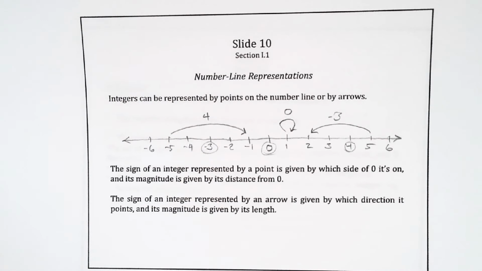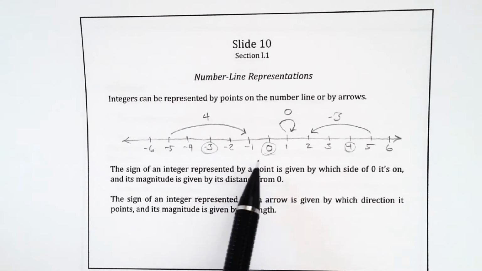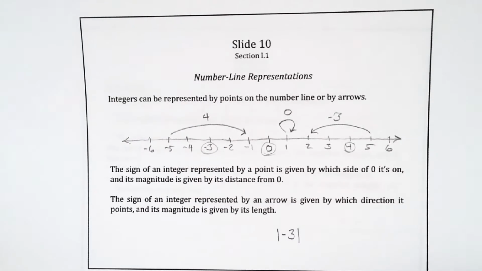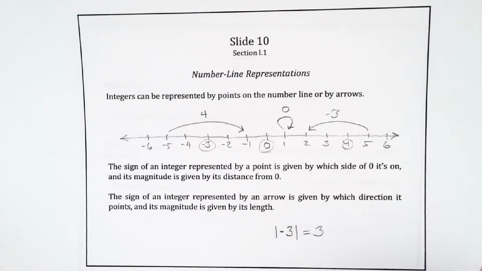Okay, so if you have an integer represented by a point, then its sign is represented by which side of 0 it's on, and its magnitude is the distance from 0. So for instance, -3 is 3 units away from 0. So its magnitude, its absolute value, is 3. And remember, in case you've forgotten this from grade school, when you write little bars around a number, that means that you want the absolute value. So that's 3.